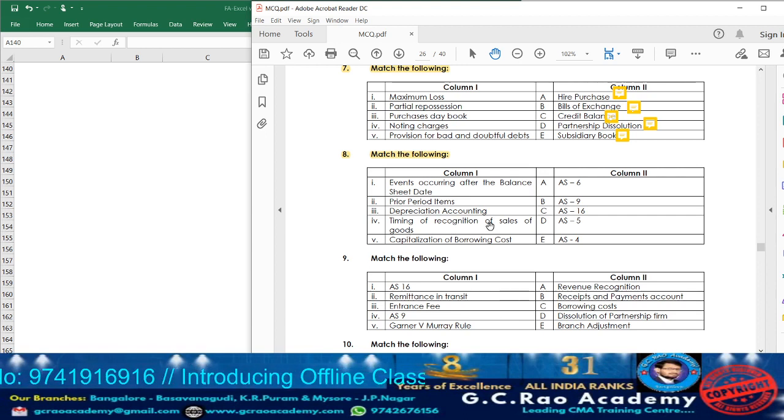Next, timing of recognition of sales of goods. It is revenue recognition, which means AS9. And capitalization of borrowing cost. Borrowing cost is covered under which standard? AS16. So by this match the following, you can understand that it is mandatory in your chapter 9 accounting standards. The list of all the 32 accounting standards will be there. Please read it once, twice, thrice. If they give a direct match the following like this, you will be losing marks. Please study that properly.